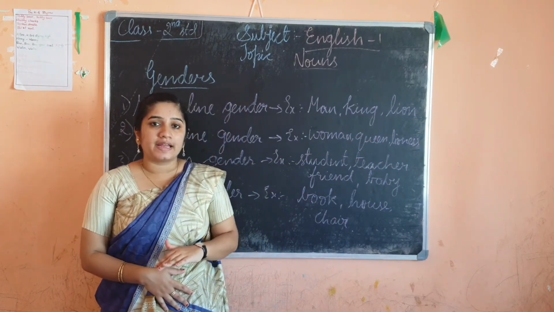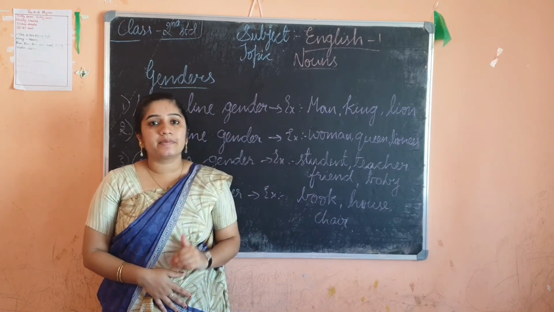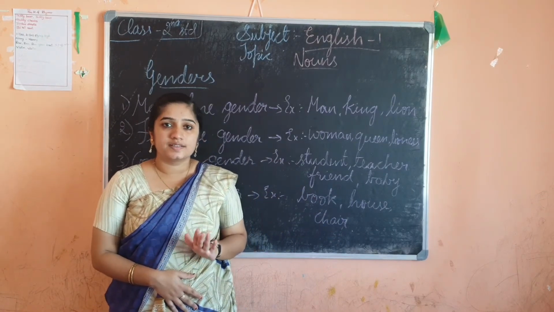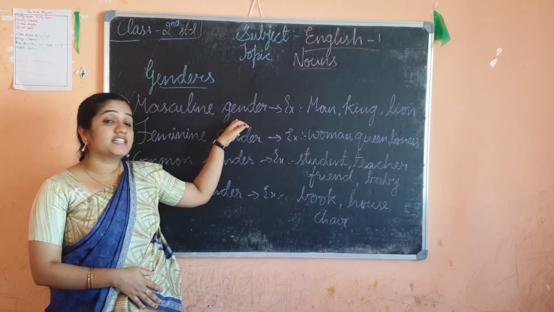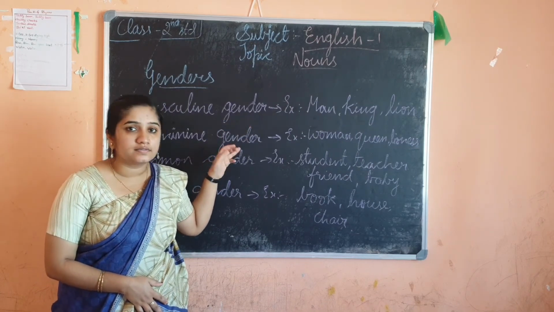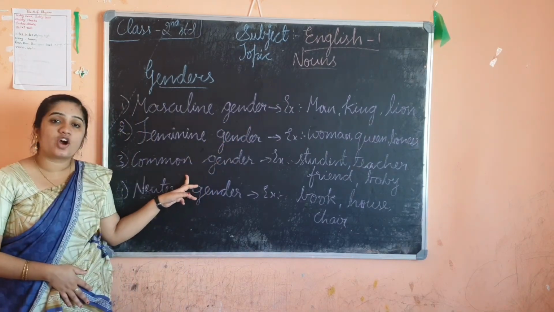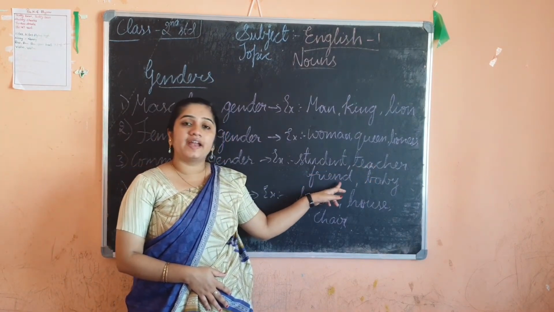So mother is feminine, father is masculine. Like grandfather, grandmother, uncle, auntie. Simple, no? Another simple example: if masculine gender is boy, feminine gender will be girl. Then common gender. Common gender is nothing but, for example, student, teacher, friend, baby.